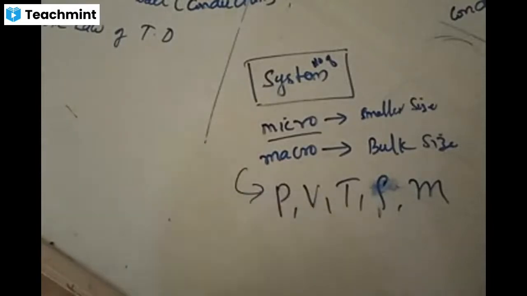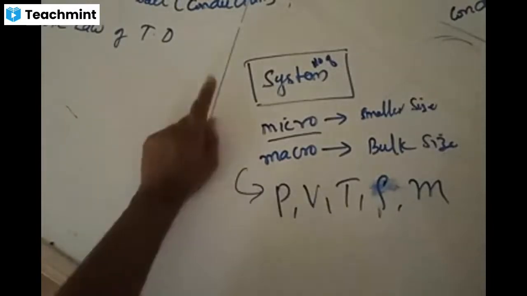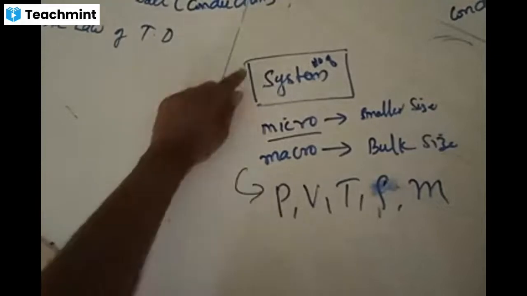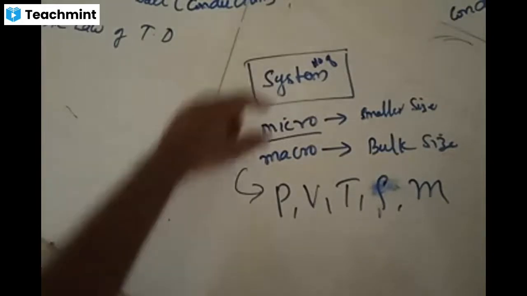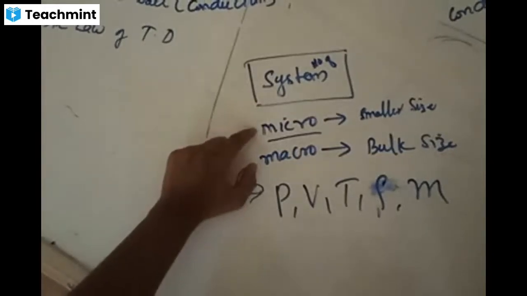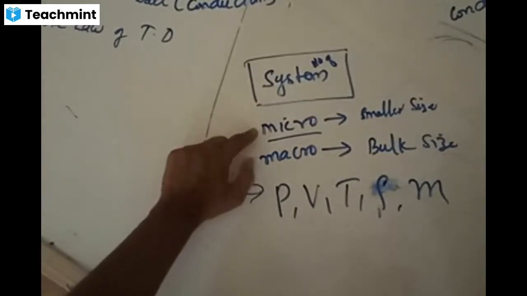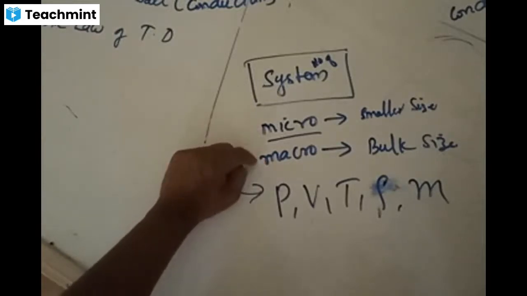These are called macroscopic properties. From here onwards, we say a system in thermodynamics is regarded as a thermodynamic system. A thermodynamic system is characterized by two important things. It is going to have macroscopic parameters, and it is going to have microscopic parameters.